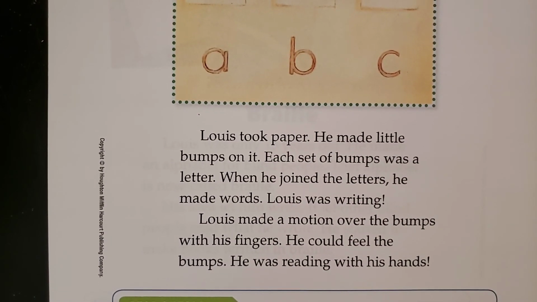Lewis took paper. He made little bumps on it. Each set of bumps was a letter. When he joined the letters, he made words. Lewis was writing. Lewis made a motion over the bumps with his fingers. He could feel the bumps. He was reading with his hands.